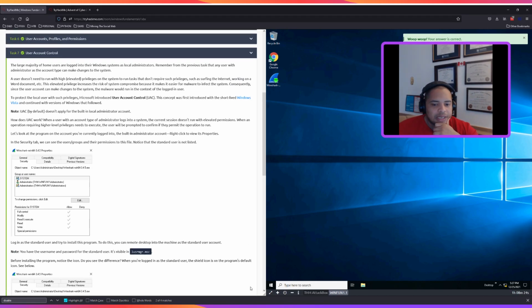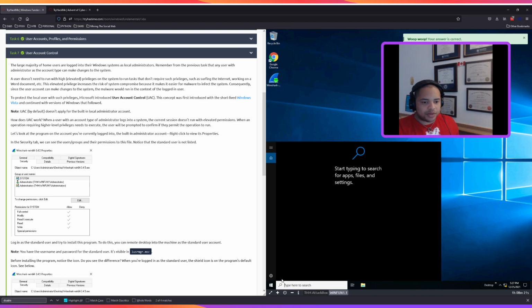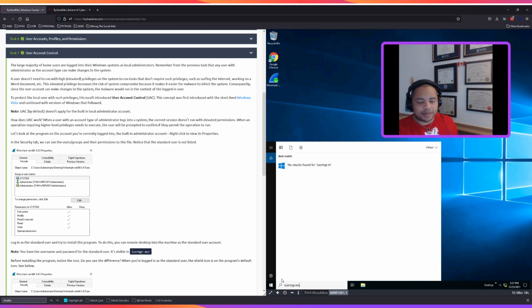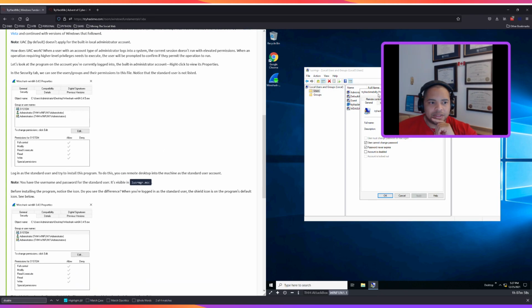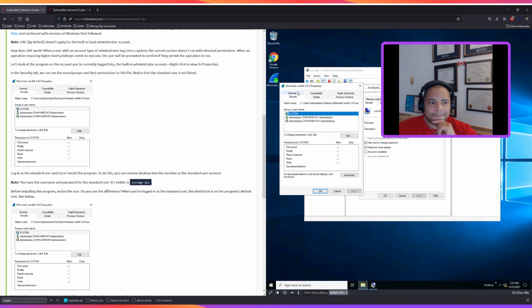So I'm going to go through this step here. I'm going to go to lusrmgr.msc. I'm going to take a look at the users. Take a look at TryHackMe Billy. We'll go to general, compatibility. Oh, okay, so this is the security tab of Wireshark. So let's go to properties of Wireshark. Who can use it? Administrators, cool.